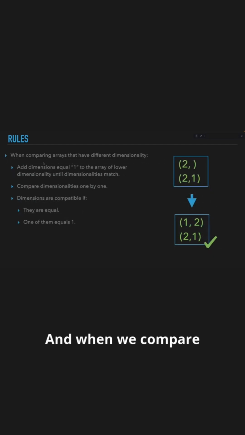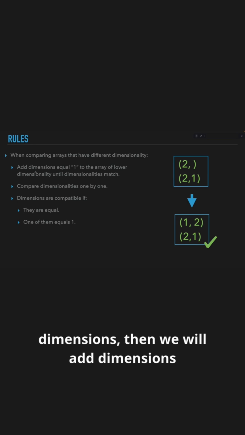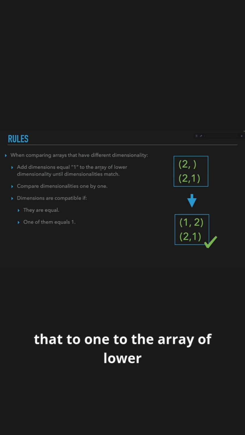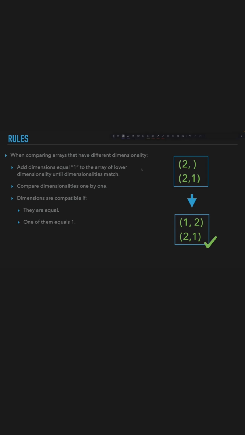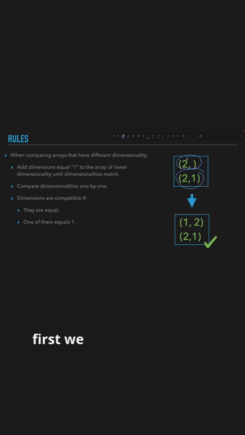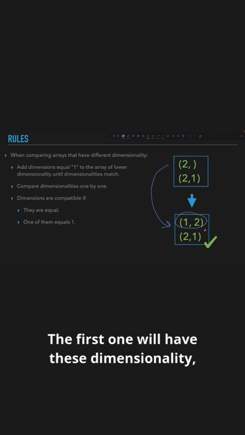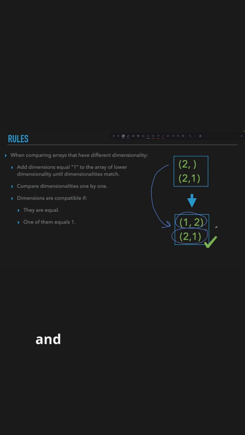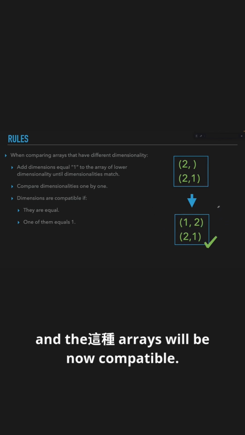And when we compare arrays that have a different number of dimensions, then we will add dimensions equal to 1 to the array of lower dimensionality until the number of dimensions matches. So if we want to perform an operation between arrays having these dimensionalities, first we would have to add an additional dimension to the left of this array. So this will result in two new arrays, where the first one will have this dimensionality, the second one will have this dimensionality, and these arrays will now be compatible.